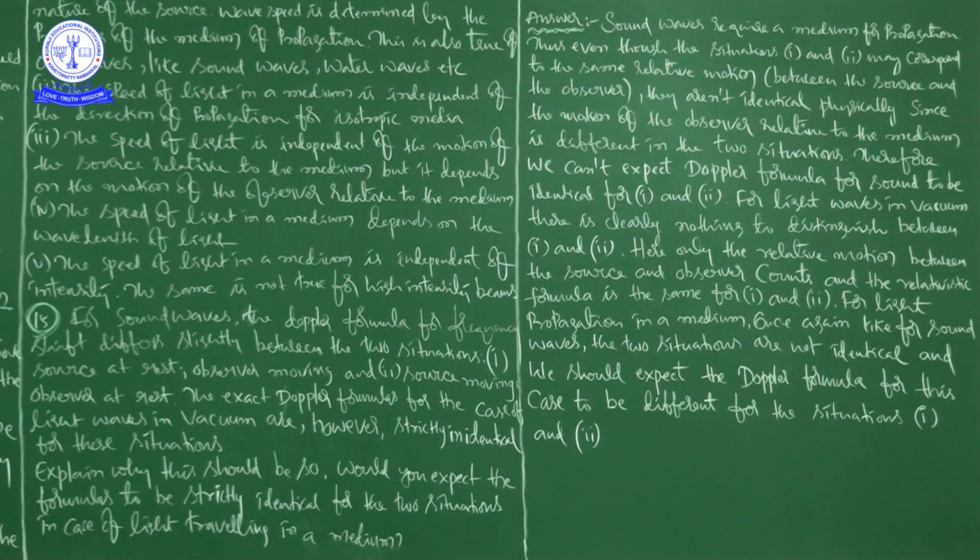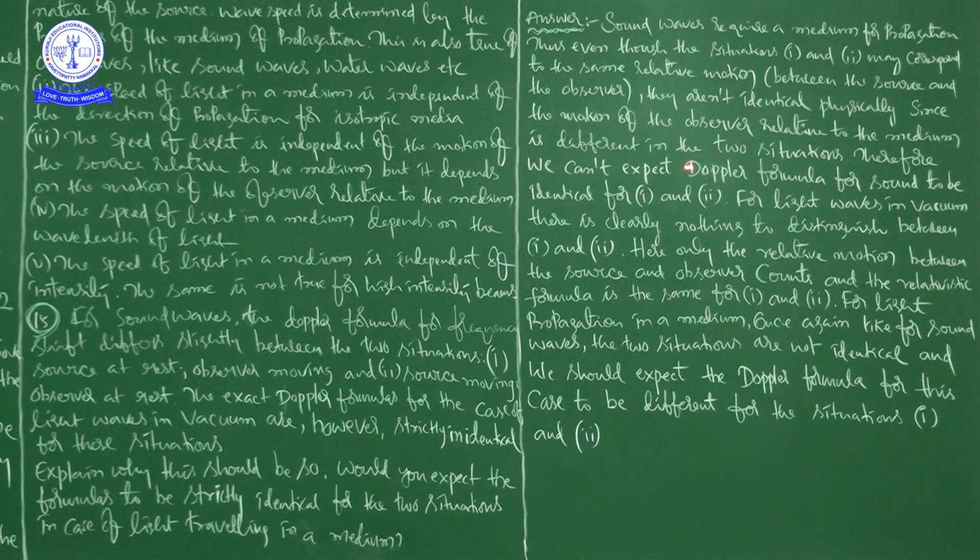Why? The reason: since the motion of the observer relative to the medium is different in the two situations, we cannot expect the Doppler formula for sound to be identical for 1 and 2.